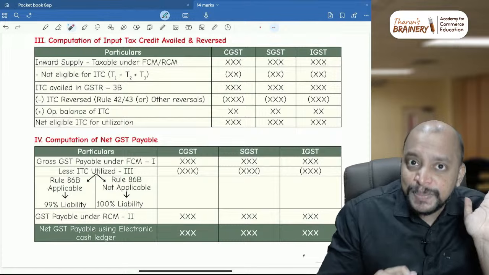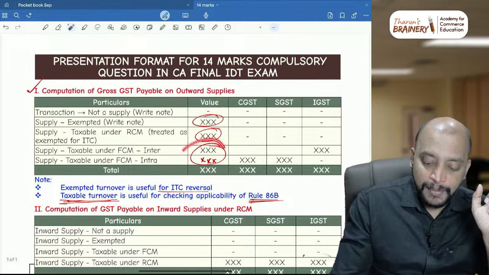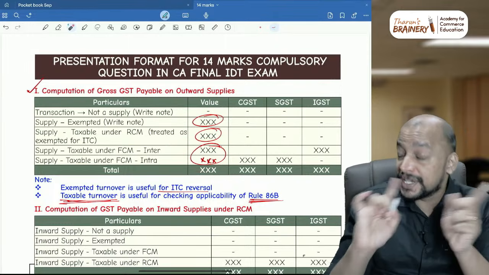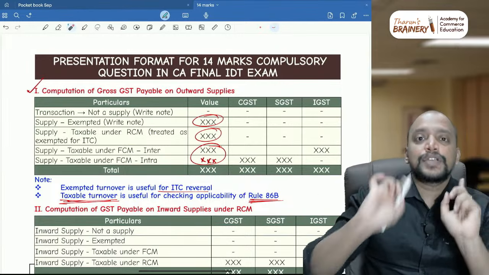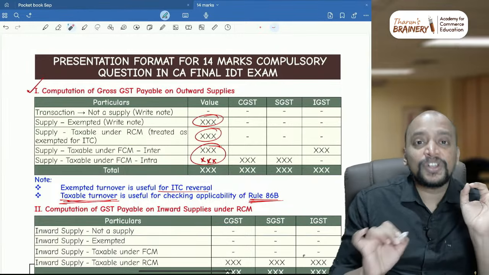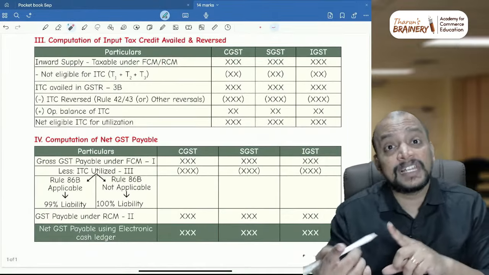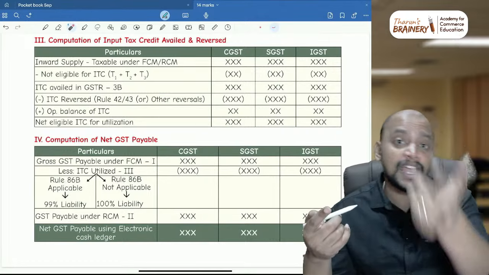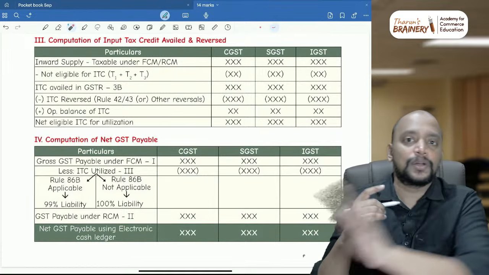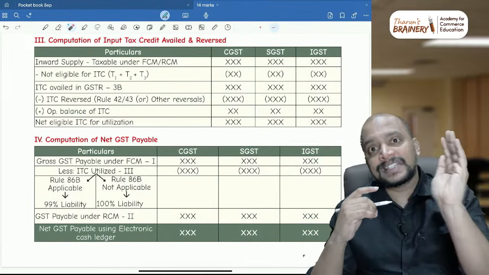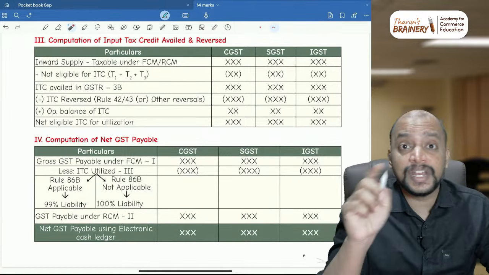And when rule 86B is applicable, first point, so that person's taxable turnover in a month excluding zero rated supplies, even if zero rated supplies upon payment of IGST, don't take that. So excluding that, if that is more than 50 lakhs, then they need to pay 1% of their gross liability. Which gross liability? Again, gross liability excluding IGST paid on zero rated supplies. Zero rated supplies don't count at all. So gross liability excluding IGST paid on zero rated supplies, 1% we need to pay through cash ledger if the taxable turnover exceeds 50 lakhs.